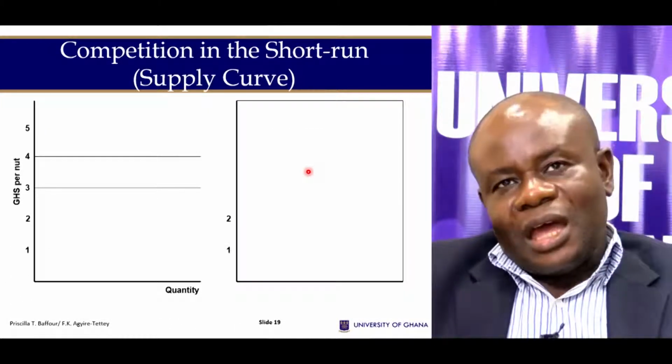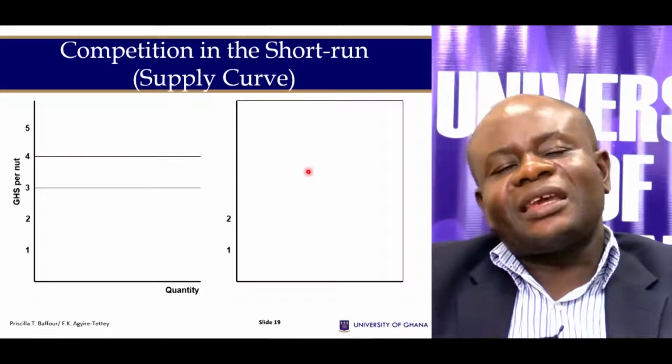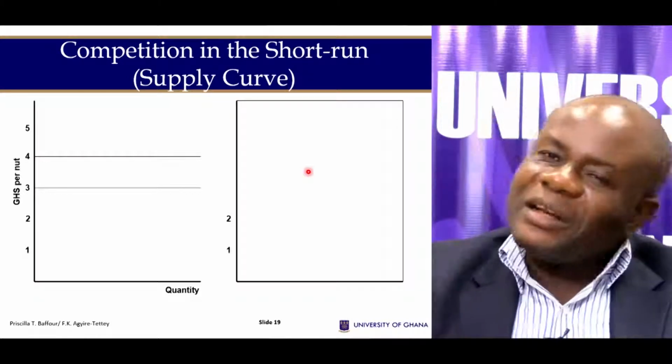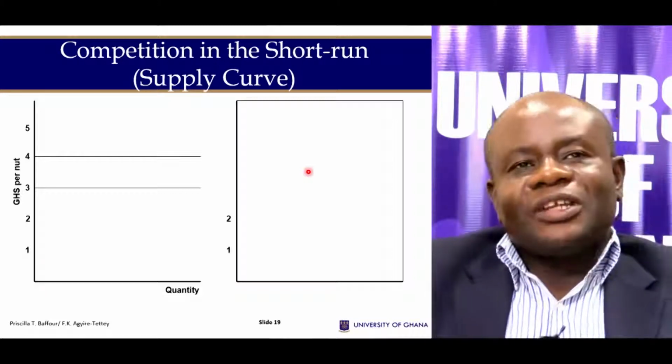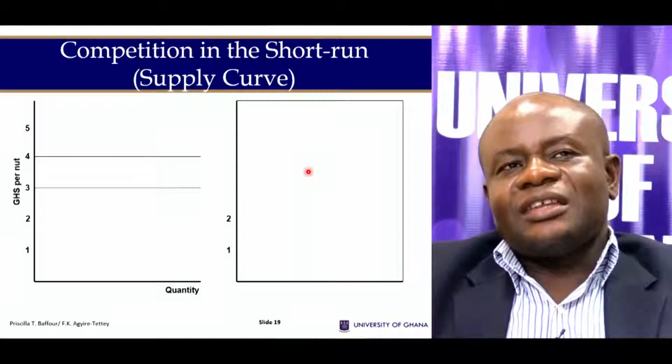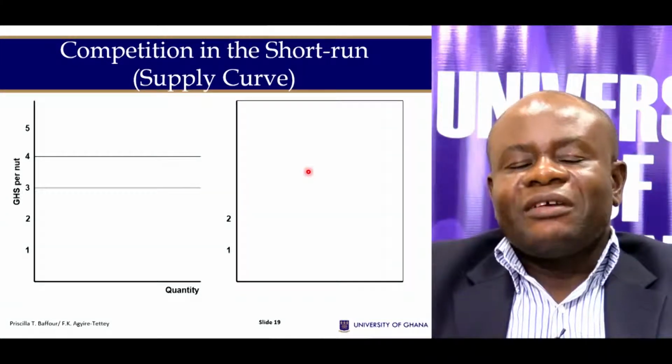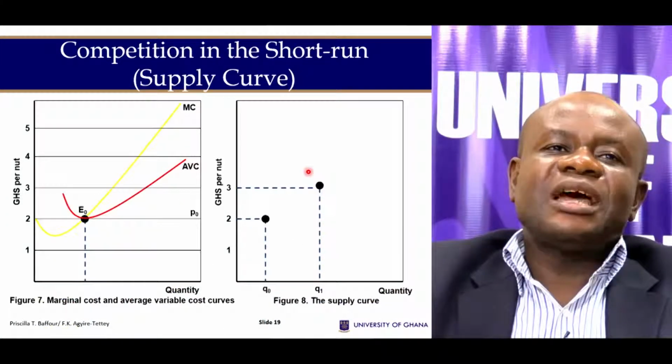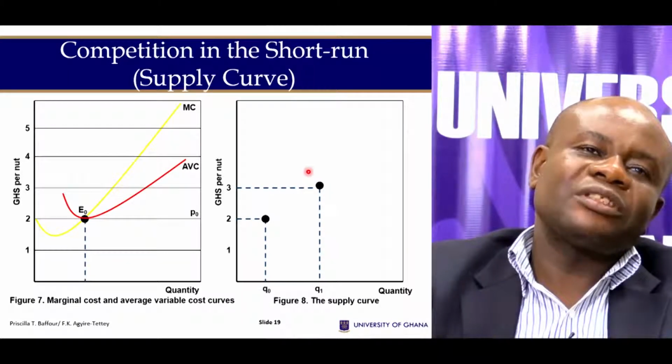Now, we've seen the demand curve for the firm, but how about the supply curve of the firm? It is a bit technical to derive the supply curve. First, what we need to do is to determine what we call the shutdown point.